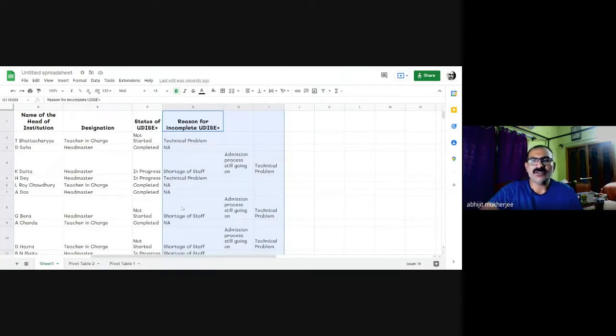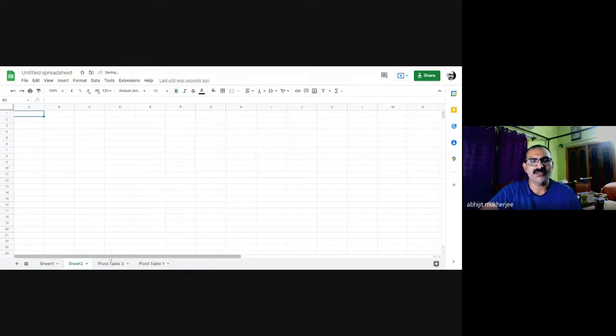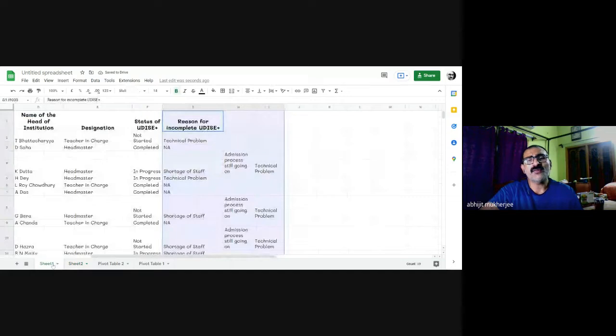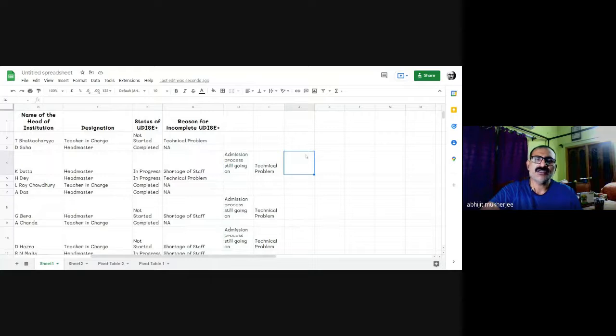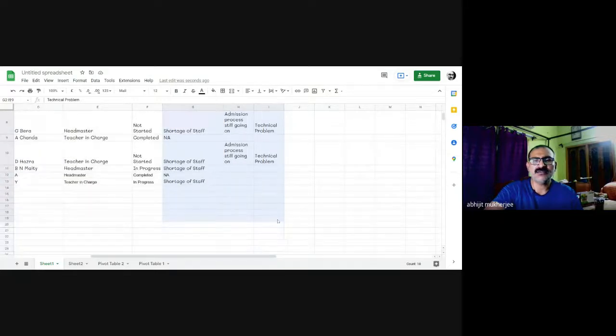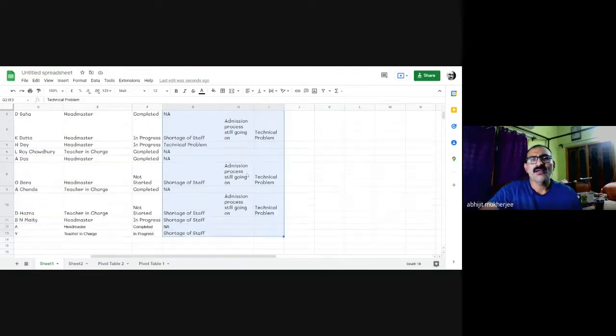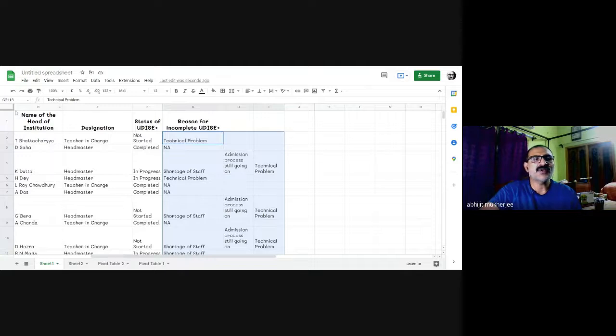Now what I do next is create a sheet. I go to an additional sheet here, and from the original data set, I select the reasons for incomplete UDISE Plus. I select all the options. Just remember G2 to I13, or I can come back here.